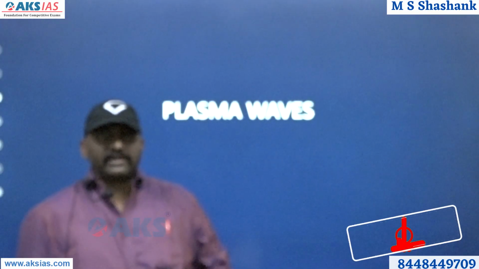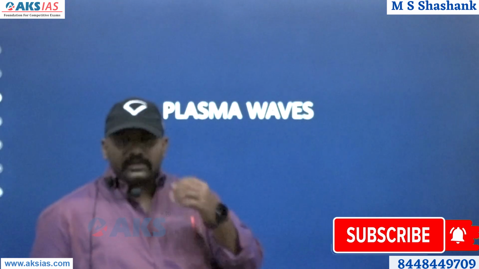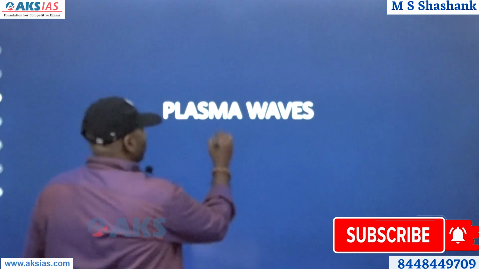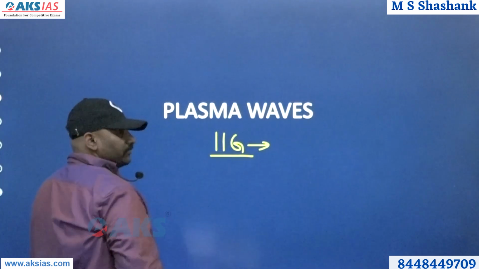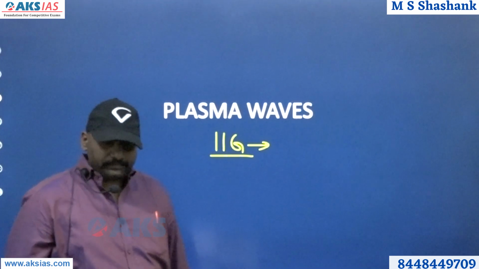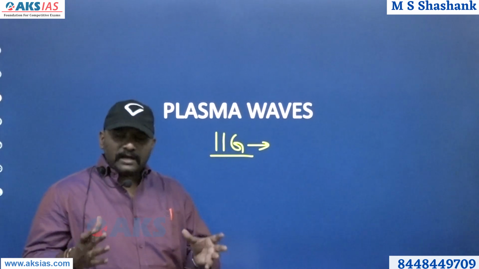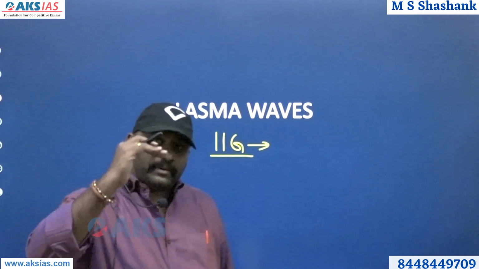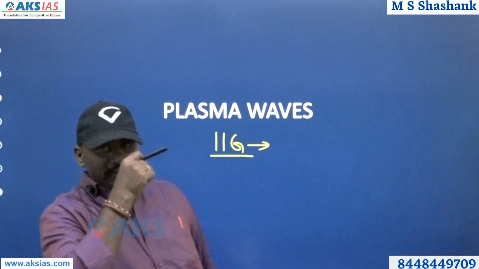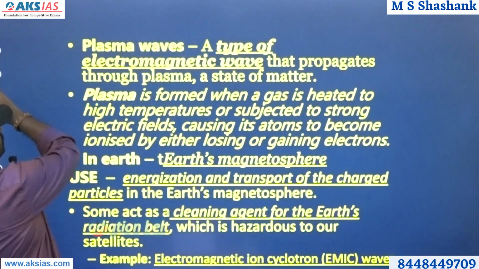Plasma waves. Why this is in news is because the Indian Institute of Geomagnetism, IIG, these people have found out the existence of something called high frequency plasma waves, not on Earth but majorly in Mars. Therefore, this topic is important. Now we need to know what is meant by plasma waves.